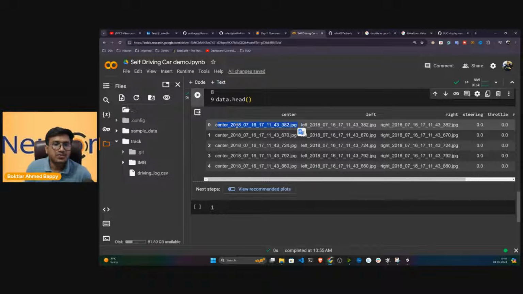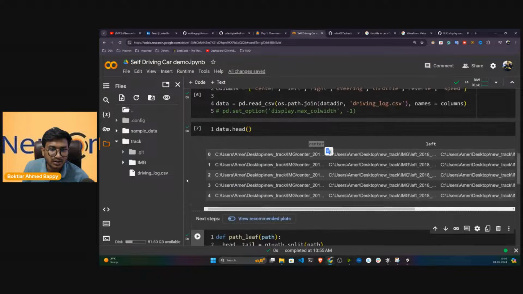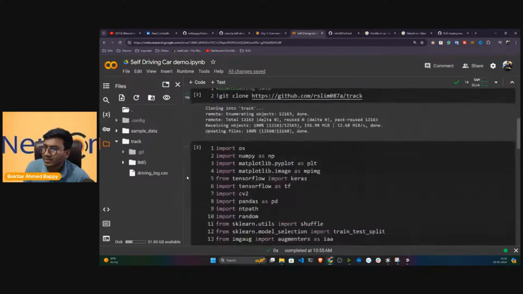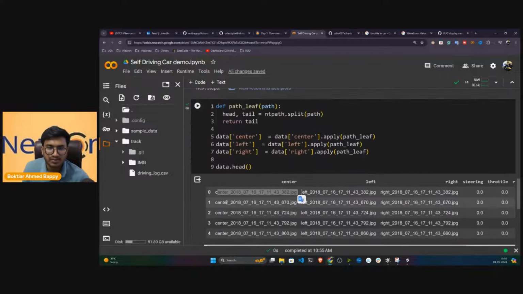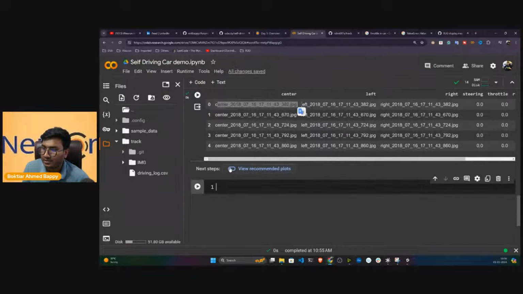Till here, guys, if you are having any kinds of query, you can ask me. If you are able to understand this particular code, because this is a very simple code I'm writing. If you're already familiar with pandas, maybe you will be able to understand what I'm doing here.